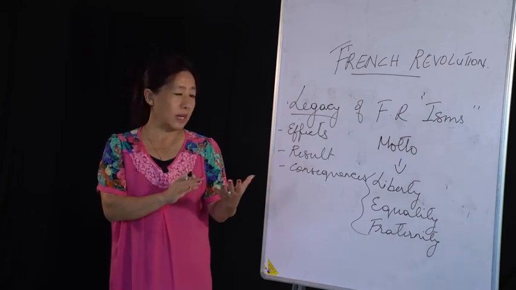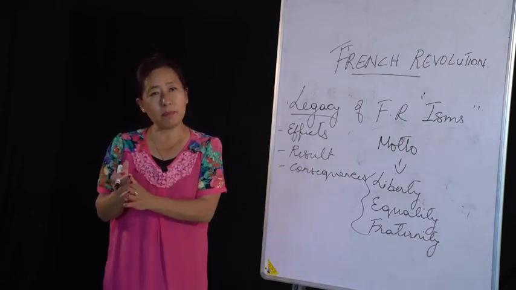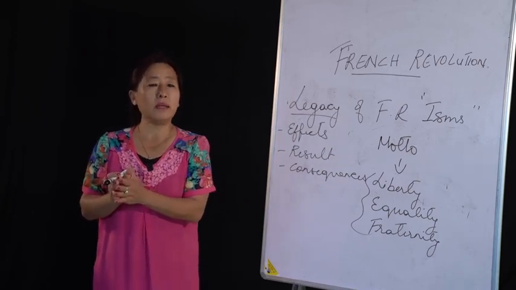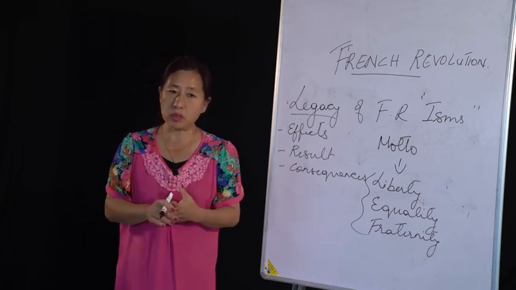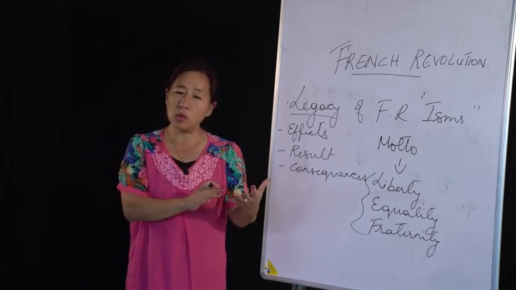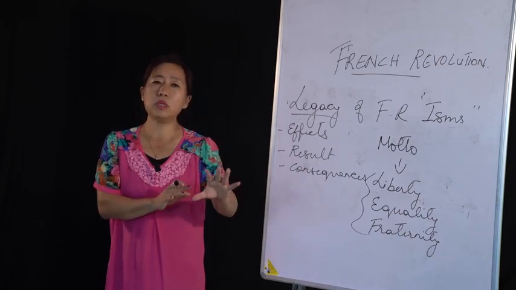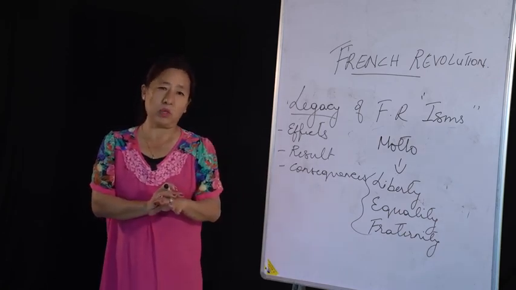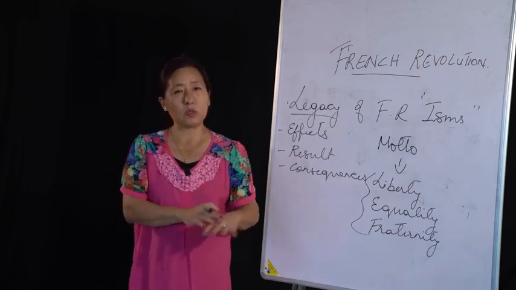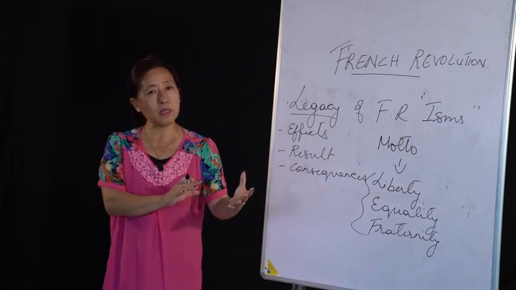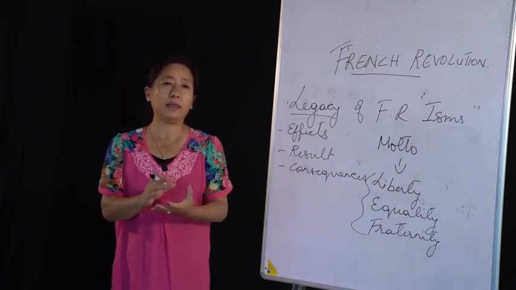Then we have also discussed the Third Estate forming a new assembly which came to be called the National Assembly, where they also came up with the new constitution. And in the new constitution, constitutional monarchy was adopted in place of absolute monarchy. Constitutional monarchy means powers are shared between the king and the people.